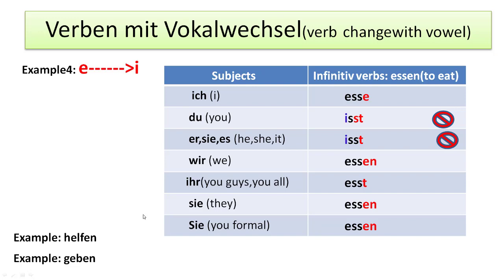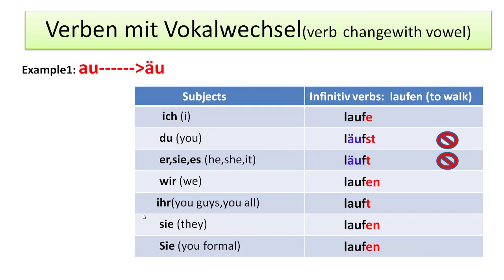to the stem verb. Now we'll see one more example where AU becomes Ä umlaut and U. If you see, this is the same rule for how the conjugation takes place, but you have to pay attention to du and er/sie/es. I will not explain every word because in the previous video I explained in detail. So here remember the infinitive verb is laufen, to walk. So for du, AU will be replaced with Äu. Läufst, läuft. Er/sie/es läuft. Okay.